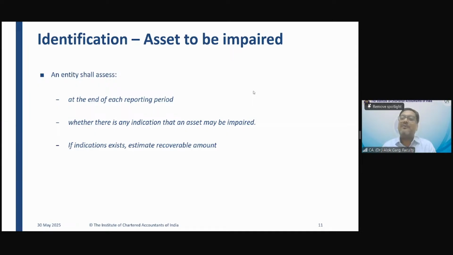Friends, don't think about the question in the exam. Just think about a big company in India, Reliance Industries, let's say. They have property, plant and equipment, investment property, intangible assets, for example, worth 5 lakh crore, and they have multiple assets located across India and outside India.